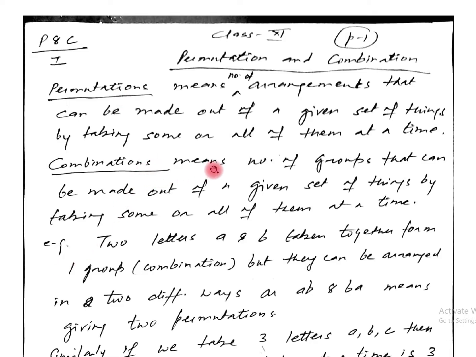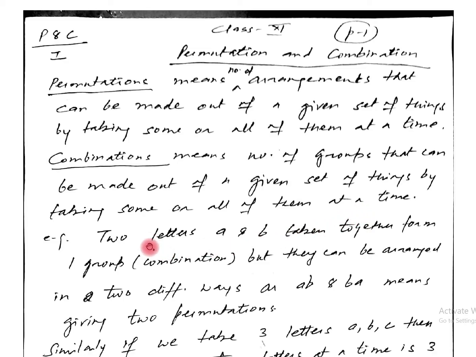Now combination means the number of groups that can be made out of a given set of things by taking some or all of them at a time. If there are 40 students in your class, and I have to make groups taking 10 at a time, then how many groups can be formed? Simply we can say that 4 groups will be formed by taking 10 students at a time. This is the meaning of combination: the number of groups that can be made out of a given set of things by taking some or all of them at a time.